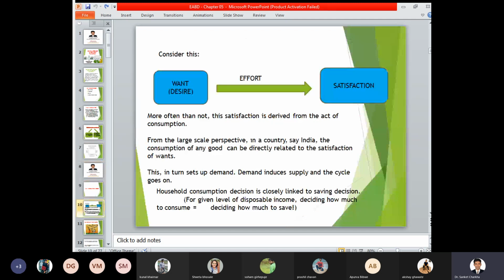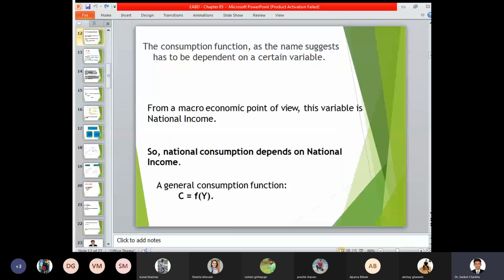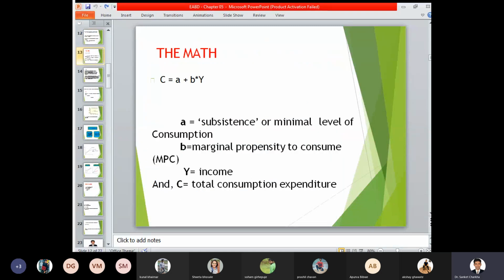Now, why is consumption important? Because we always take different efforts, different practices or different plans in order to satisfy our want, desire or need which is generated, and how do we attain a level of satisfaction from a certain product or a certain commodity which has been consumed over a period of time. So this is the consumption function, wherein we have to set a certain priority, and accordingly we have to deal with whether it is a macroeconomic perspective or a microeconomic perspective.